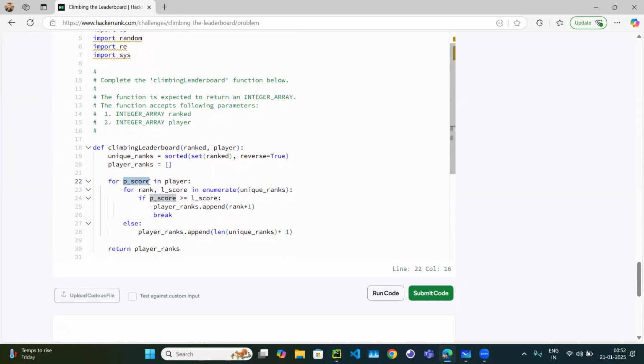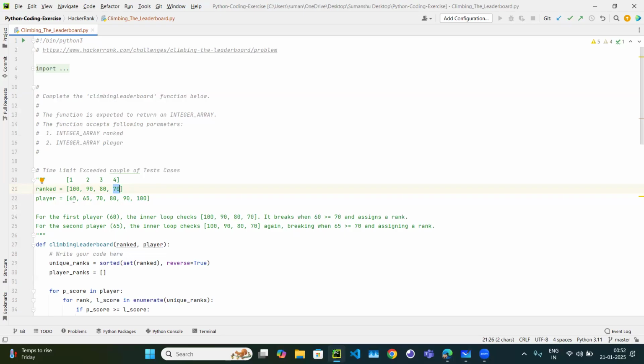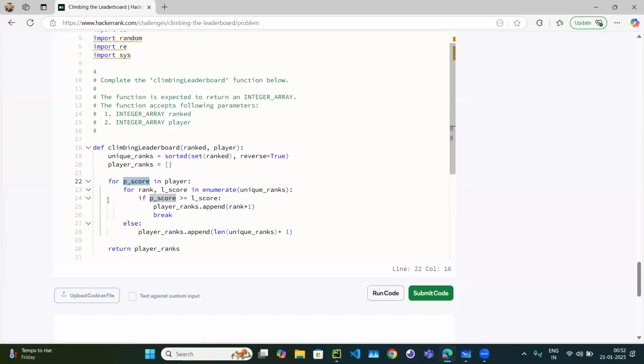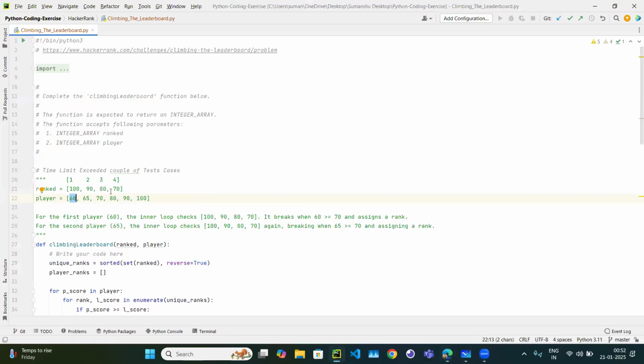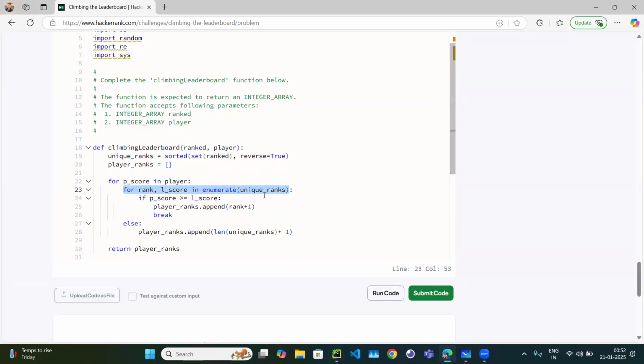So we have to check for each player, right? So we have to check for 60. So this loop we definitely need. We need the unique ranks array. But instead of the further loop where we are checking from the start, we will check from the last, right? So instead of this,